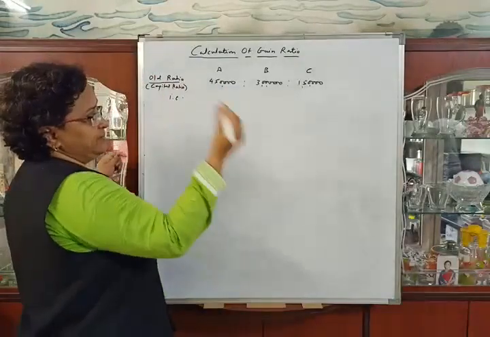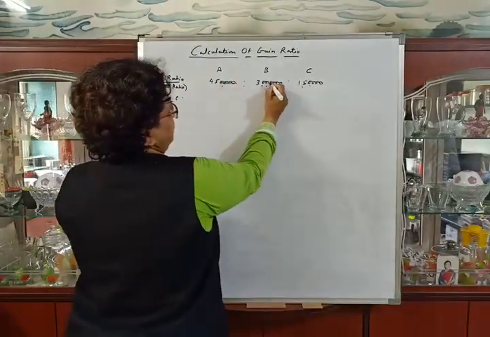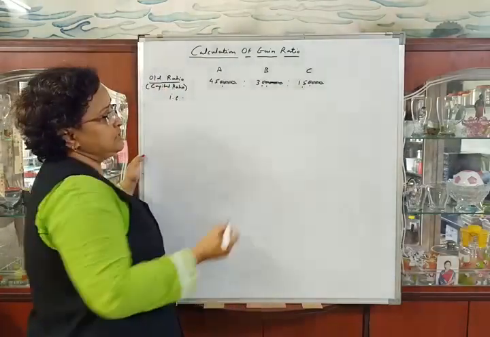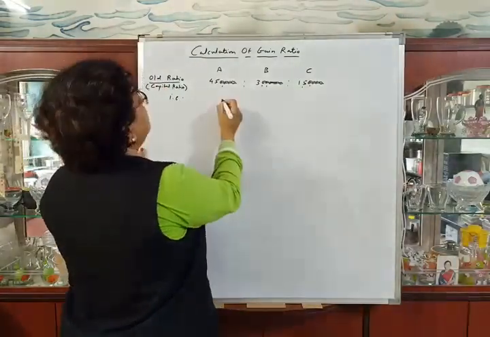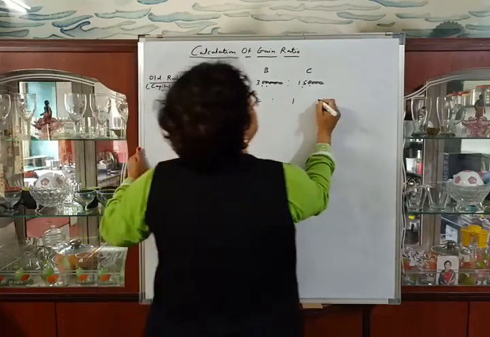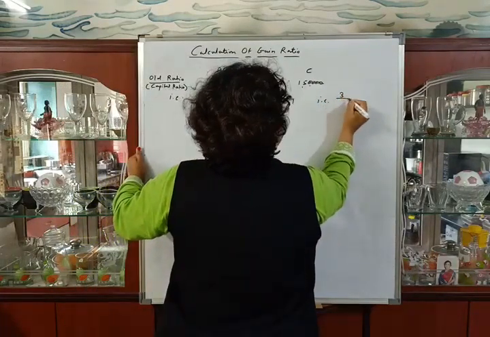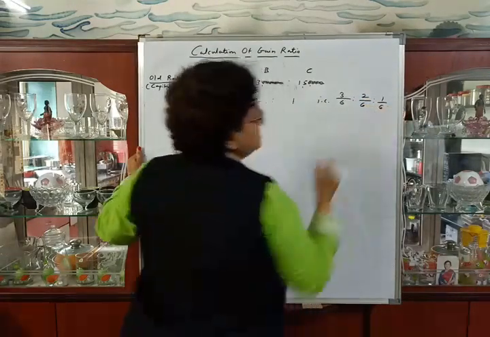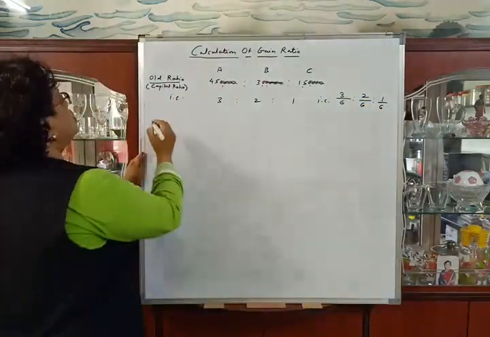So the ratio will be, cancel the 4 zeros and we can divide by 15. So the ratio will be 3:2:1, that is 3/6, 2/6 and 1/6. Now the new ratio.